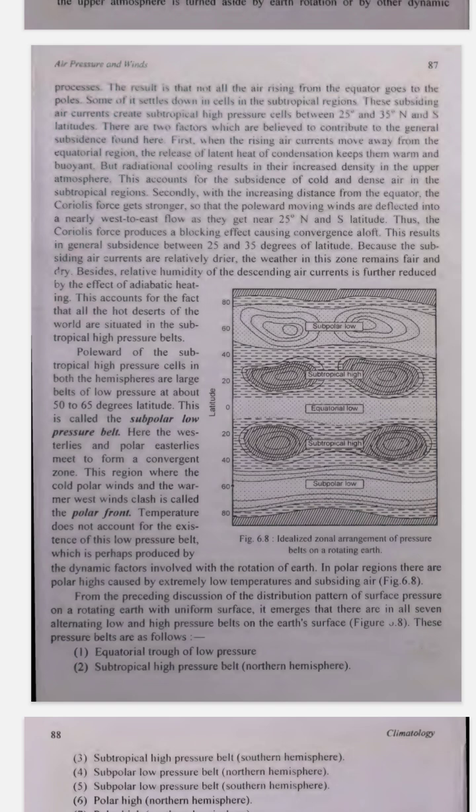Sure, let's break it down step by step. Understanding pressure and air movement. 1. Earth's rotation and air movement. Earth spins. The Earth spins around its axis like a top. This spinning affects how air moves. Coriolis effect. Because the Earth spins, air moving in different directions is deflected or turned. In the northern hemisphere, air is turned to the right, and in the southern hemisphere, it's turned to the left. This is called the Coriolis effect.